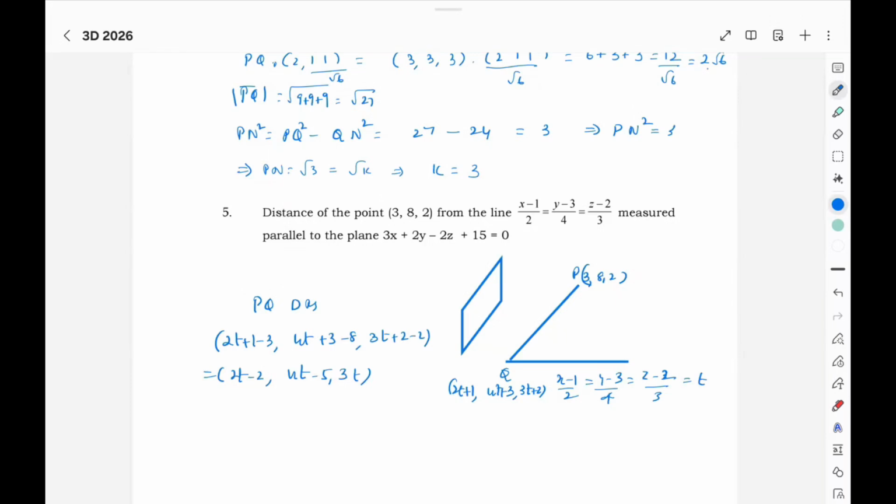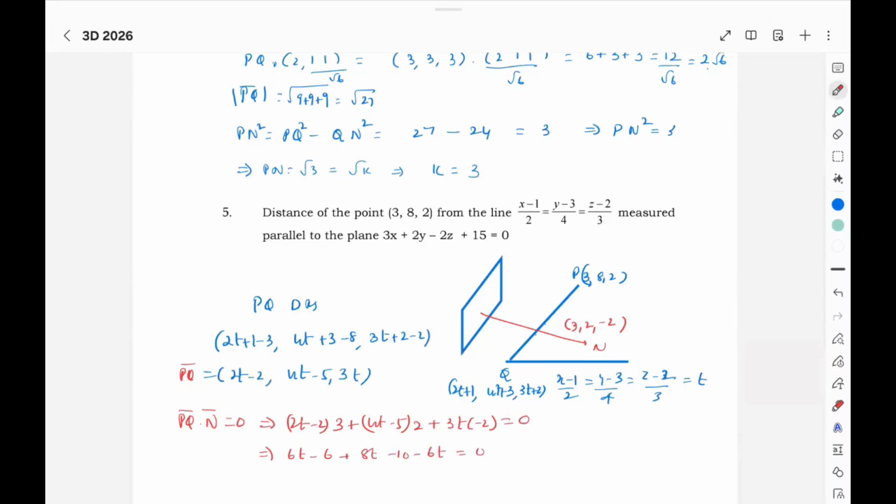Since this line is parallel to the plane, it will be perpendicular to the normal of the plane, 3, 2, minus 2. So PQ dot N will be 0. That is 2T minus 2 into 3 plus 4T minus 5 into 2, 3T into minus 2, equals 0. 8T minus 10 minus 6, equals 0. From here you get 8T as 16, T will be 2.